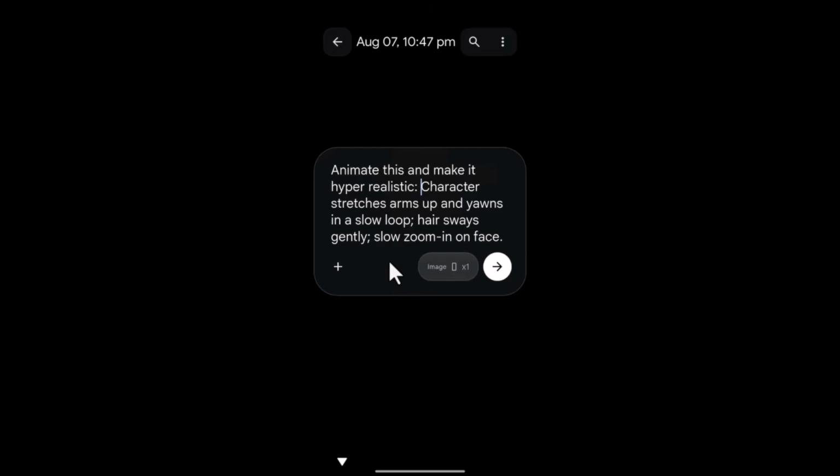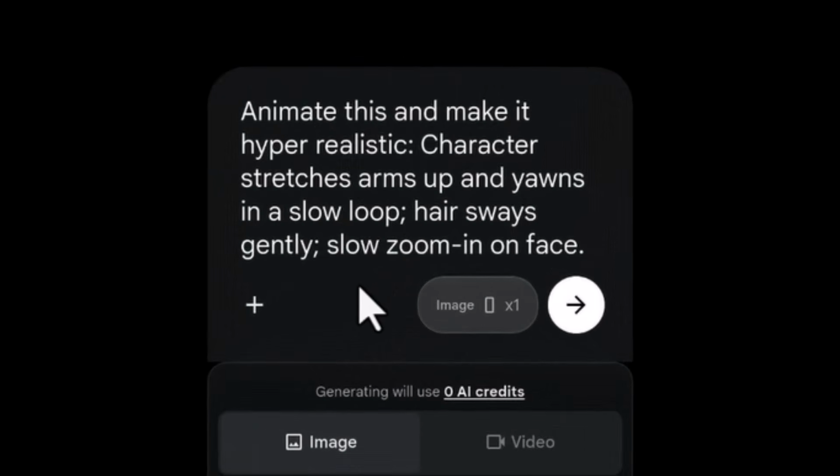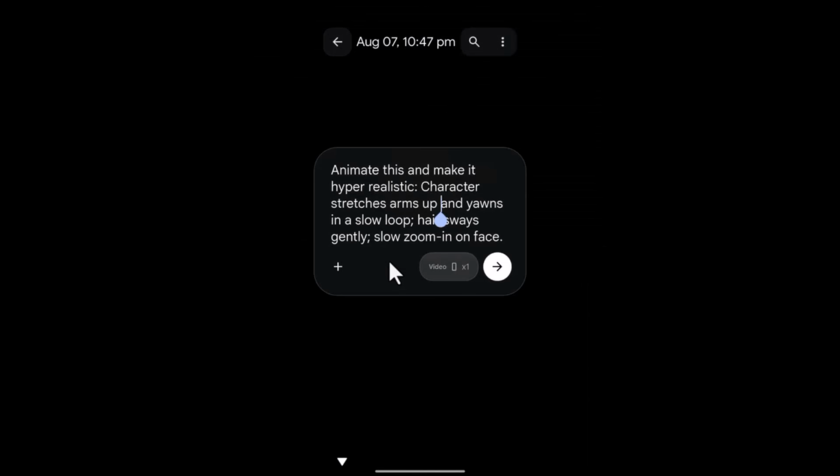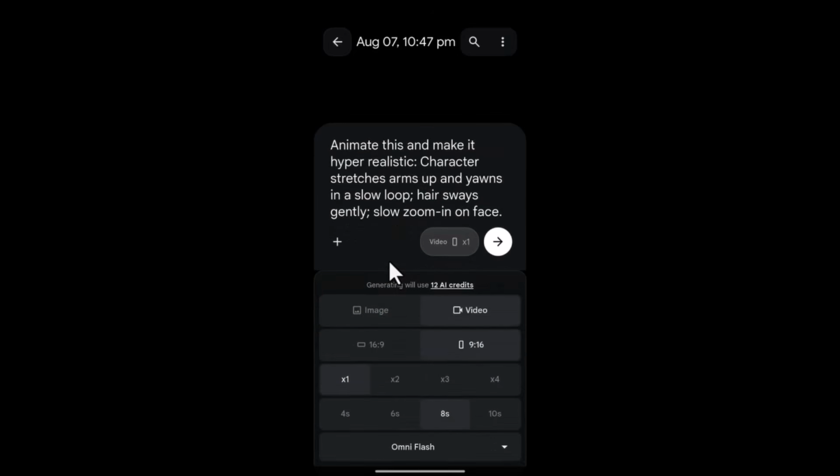So once I said that, I'm going to go ahead and select this image. Okay, and I will switch it to video because we are generating video. If you are creating images on this platform, it's going to cost you 0 credits. The platform overall gives you 50 credits every single day. Your video generation on this platform depends on the models you are using.